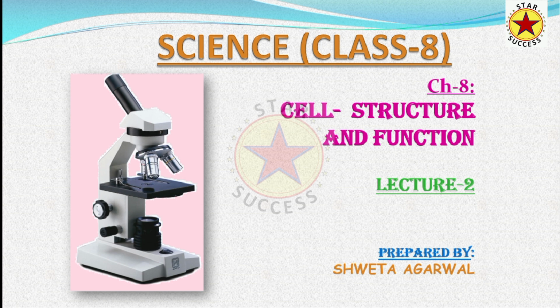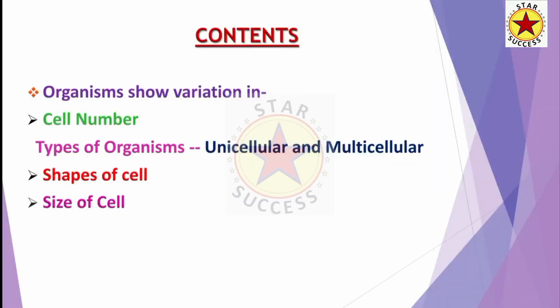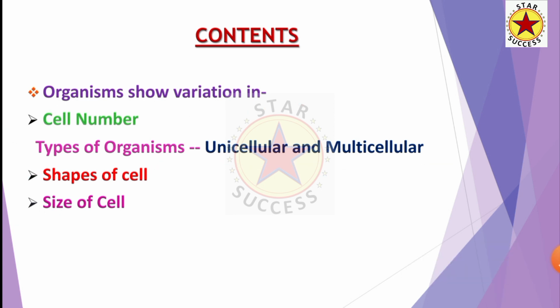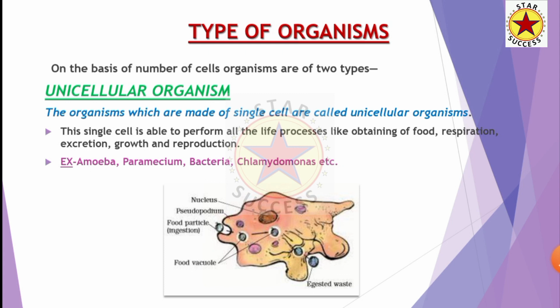Today we will continue chapter 8 of class 8 science, that is cell structure and function. So today we are going to study variation in cells with respect to the number of cells, shape of the cells, and size of the cells in living organisms. Living organisms show variation in the cell with respect to cell number, shape and size. Depending upon the number, organisms are of two types: unicellular organisms and multicellular organisms. Let's study the topics one by one.